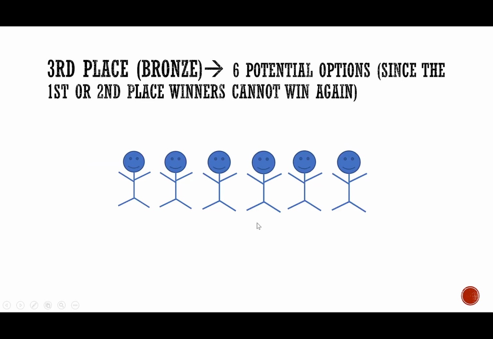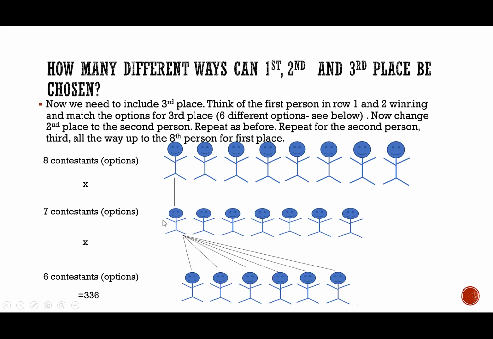So the question asks how many different ways for first, second, and third. So I showed you that just to kind of get you started with this thinking process. So as I did before, first was 8 contestants, second was 7, and third was 6 contestants, because the first and second place winners cannot win again. So now we can get into the question that was originally brought to us. How many different ways can the first, second, and third place be chosen?